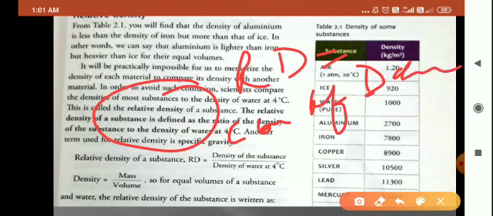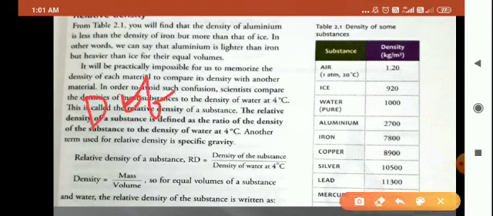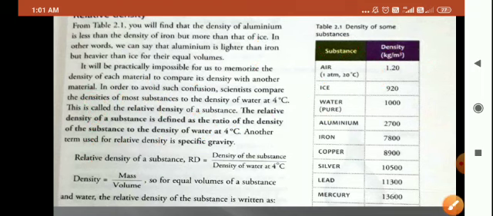Now, comparison of densities means what? It means we are comparing the density of one substance to the density of another substance. Okay. Now my question is, what is that another substance?